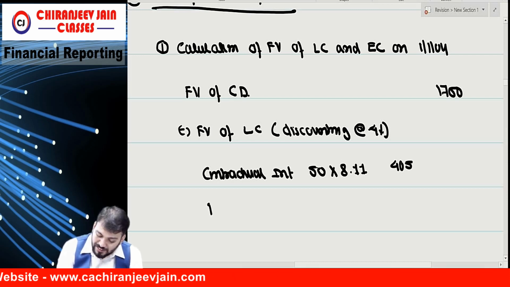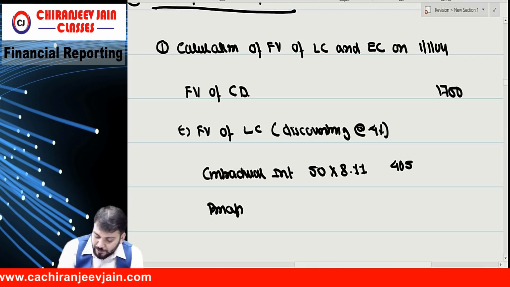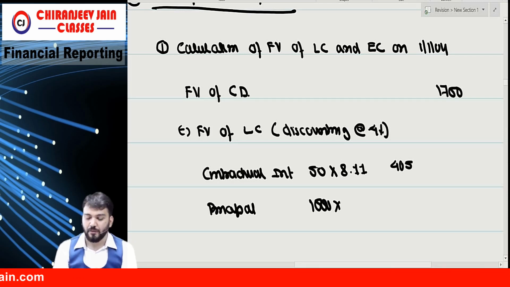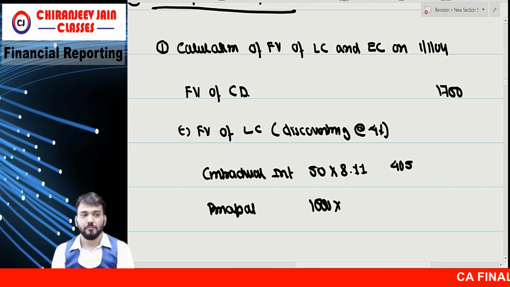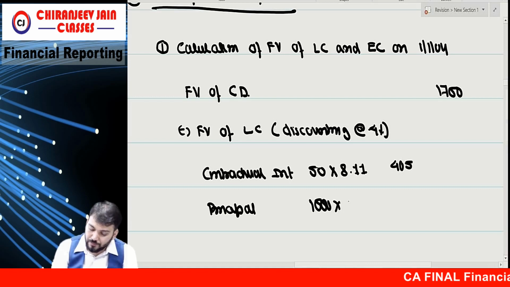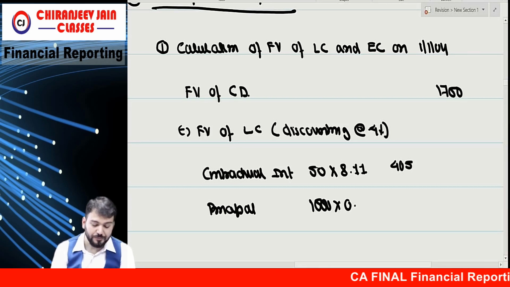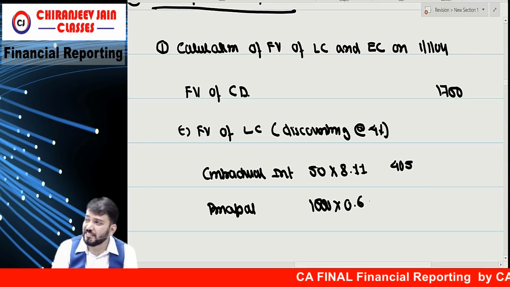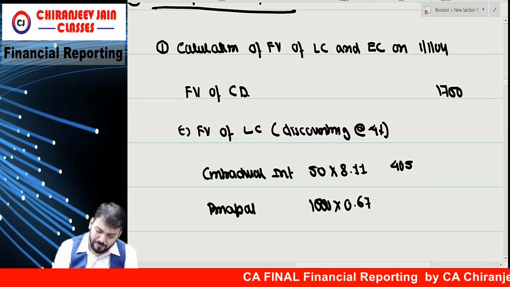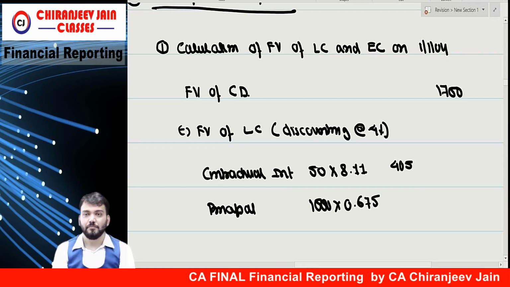And the principal component, principal how much? 1000 into how much? 0.675.